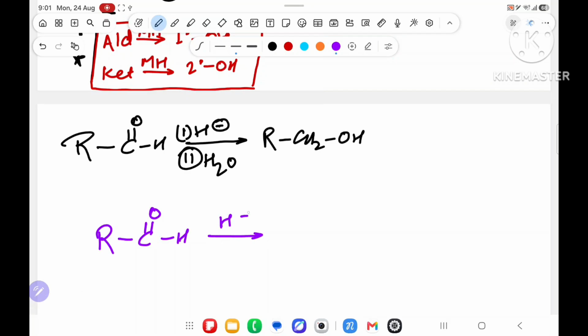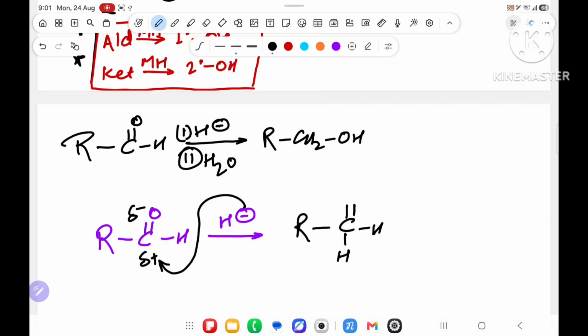First of all, H minus will come. You have already seen that the carbon has delta positive. On this delta positive, H minus will attack. Once it attacks, carbon is getting one more bond, so the pi bond will break. Carbon does not make 5 bonds, so it will become RCH(H) and O minus.